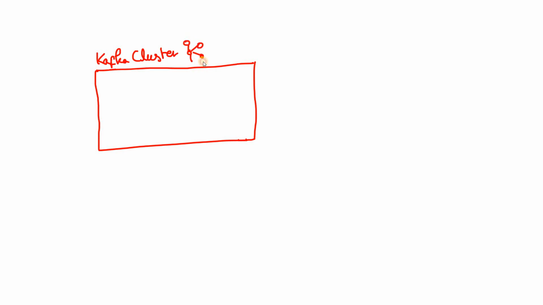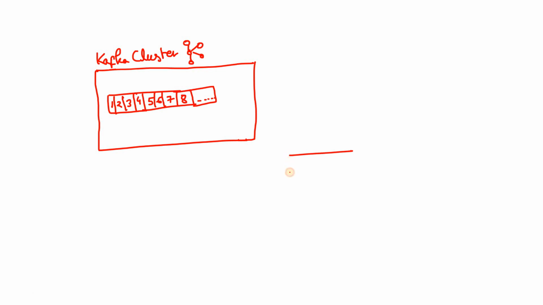So suppose here we are having our Kafka cluster, okay. So here I can write Kafka cluster, and this is basically our cluster logo. And suppose here we are having a Kafka topic, and in this topic we are having messages 1, 2, 3, 4, 5, 6, 7, 8 and so on. Okay, let me just make it separated with boxes. Right. And here also the messages keep on going. I have not written them. It is a continuous flow, as you can easily understand.